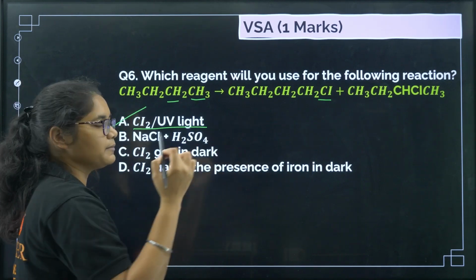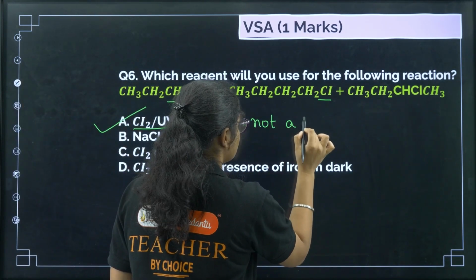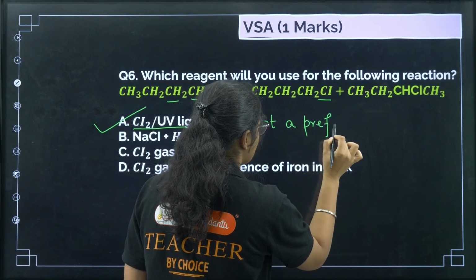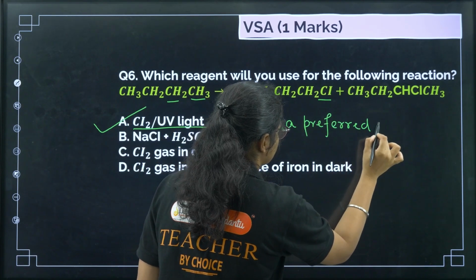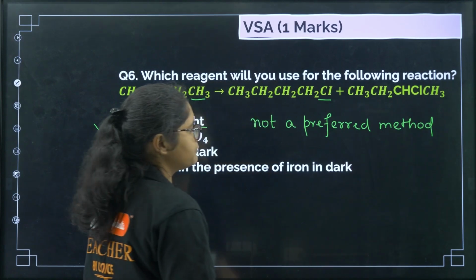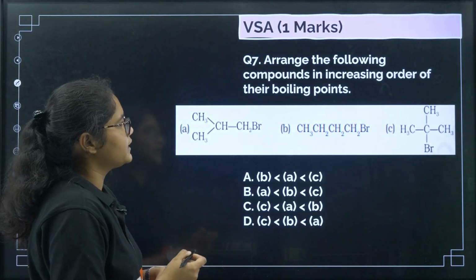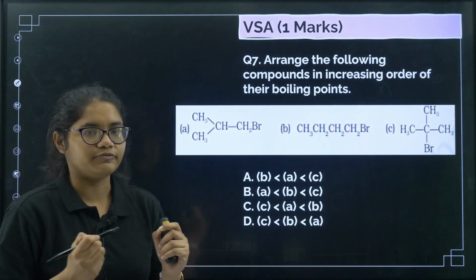Now if you remember, this method is not a preferred method, right? Why? You can see that we will get a mixture of products here. Okay, fine. Next question. Arrange the following compounds in the increasing order of their boiling points.